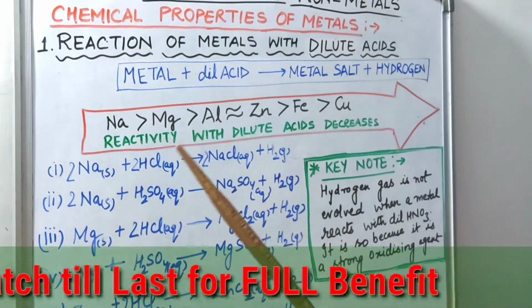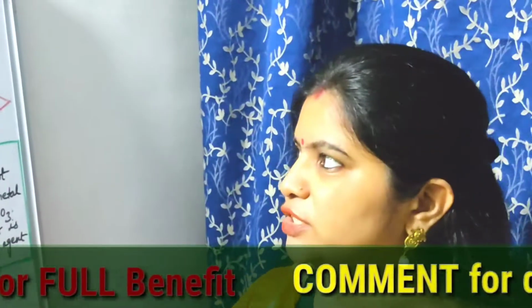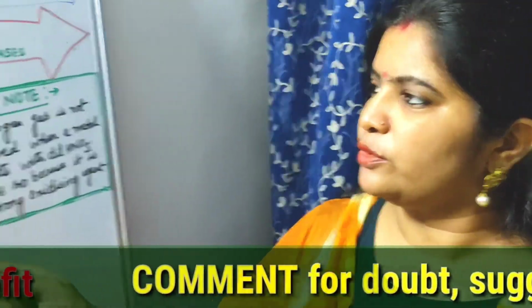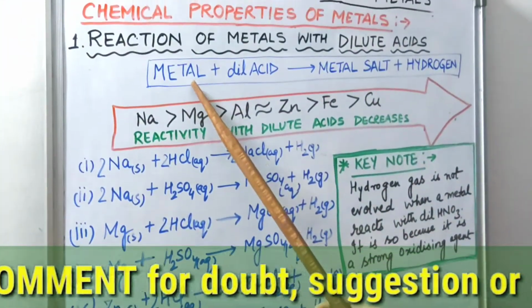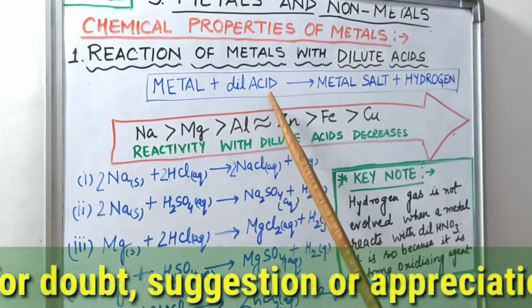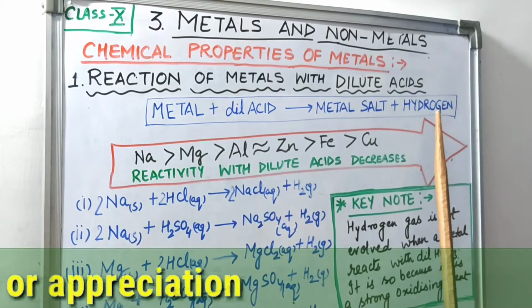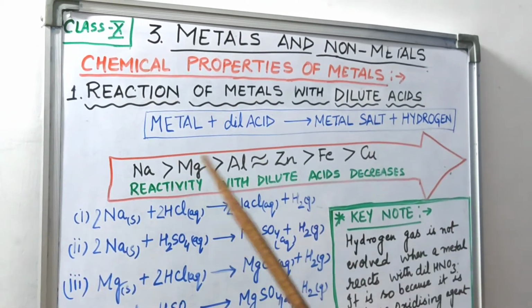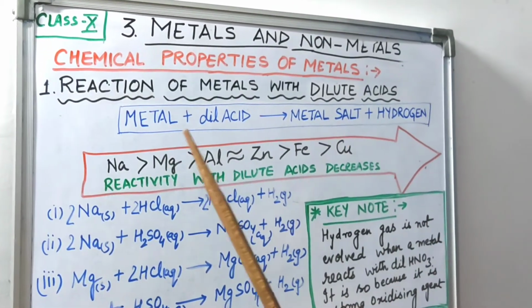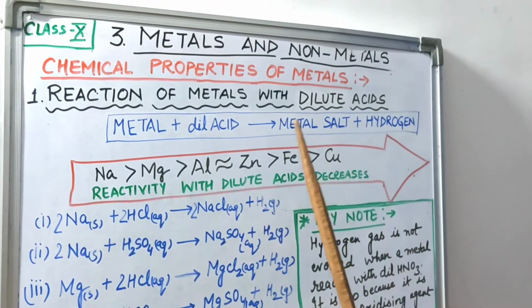As we have already discussed about the general reactions in every video, in this video also you could see here, metals when they react with dilute acids, they form metal salt and hydrogen gas is liberated. This is a generalized reaction I have written here so that you can remember it from your exam point of view.